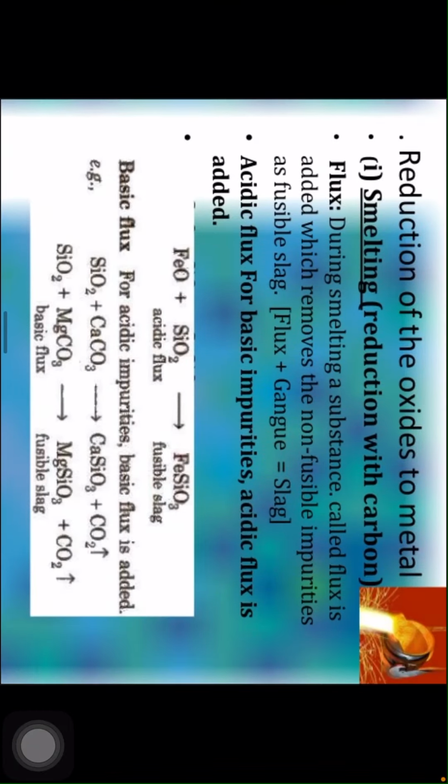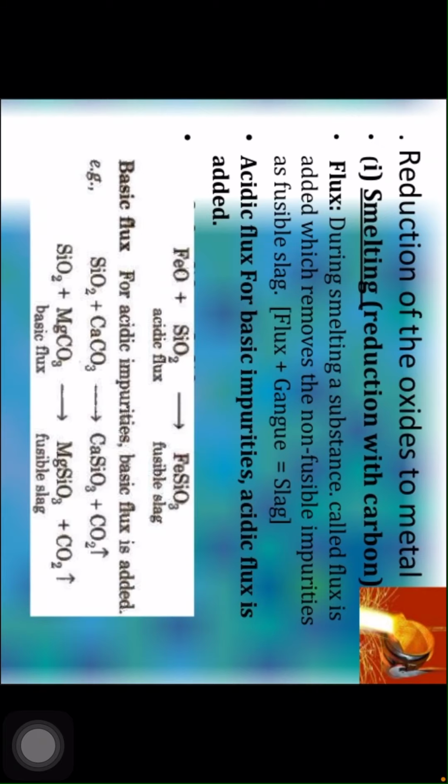Production of crude metal: conversion to oxide, and reduction of the oxide to metal. Conversion to oxide involves calcination, heating in the absence of air, and roasting, heating in excess of air. Then reduction of the oxides to metals. In smelting, reduction is done with carbon. During smelting, a substance called flux is added which removes the non-fusible impurities as fusible slag. Flux plus gangue equals slag.